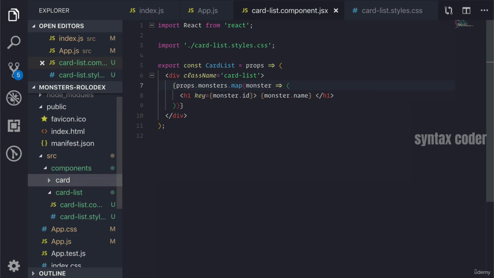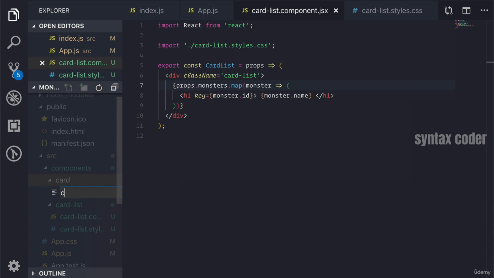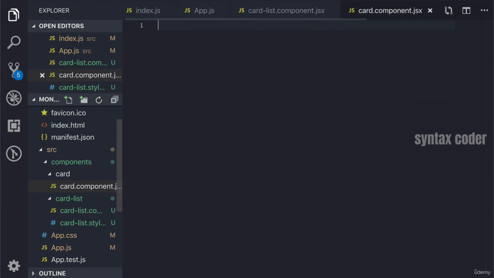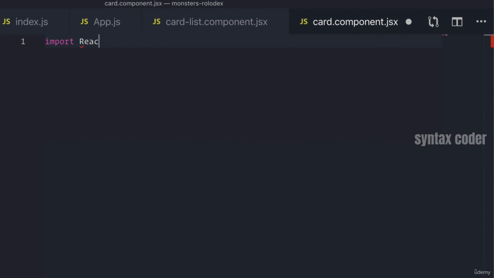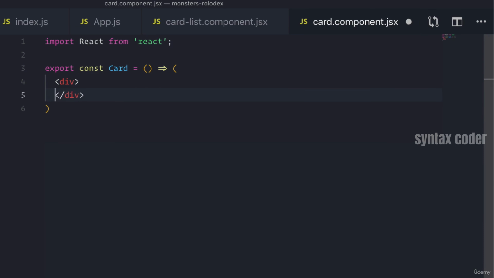So let's make a card folder in our components folder. And inside, let's make a new card.component.jsx. And we need to import React like we always do. And we're going to export this constant card, which is going to be a new functional component that will return a div.